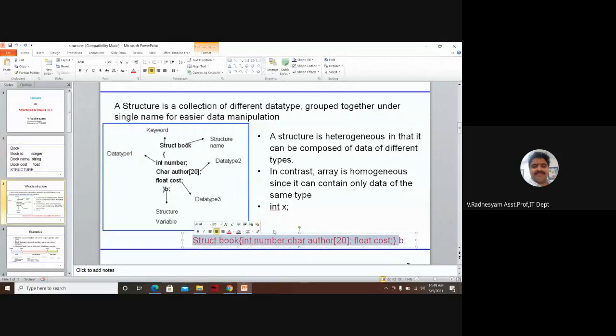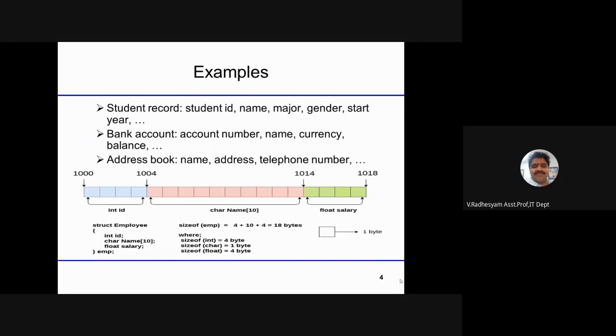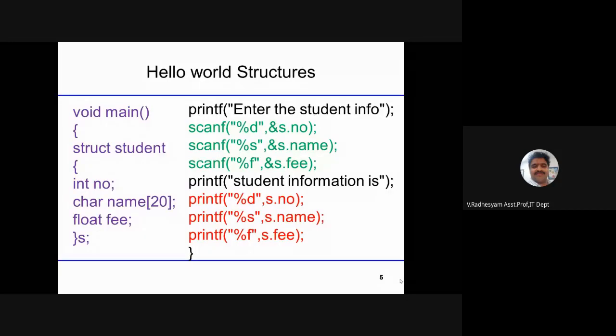Like X, you can imagine B. That means for this entire data type you are considering the identifier B, like for the data type int you are taking the identifier called X. Right? I will explain this later. Right, now in a similar manner,